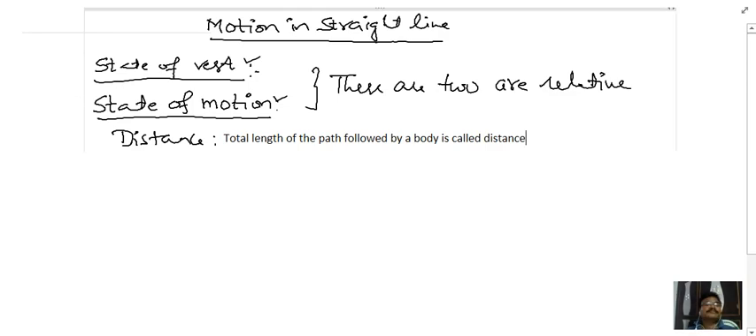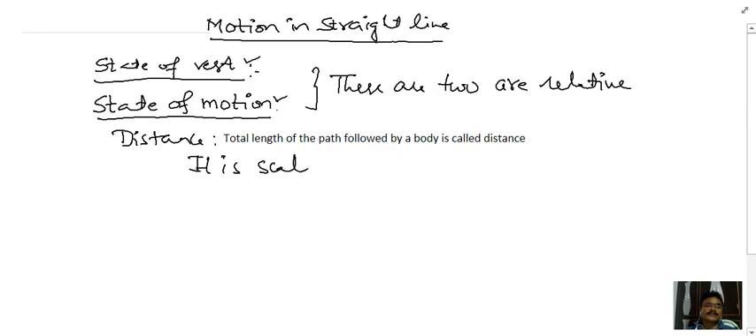And remember, distance is a scalar quantity because it has no specific direction, and its SI unit is meter. So distance is a scalar, and its SI unit is the meter. What about displacement?